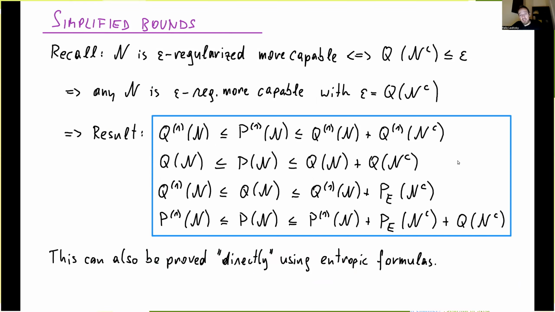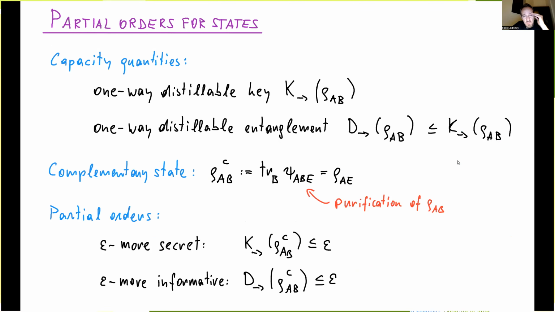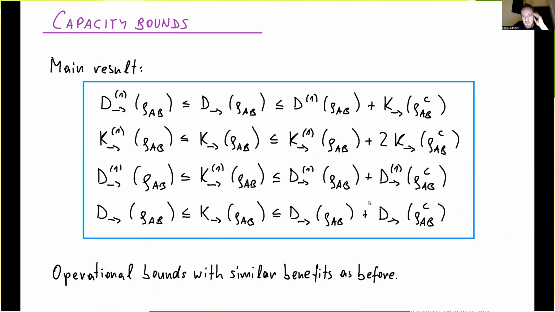Yes. It wouldn't surprise me if someone has also thought about this in the state case, right? With distillable key and distillable entanglement. Yeah, I agree. It's a good question, and let me conjecture that similar bounds should be true also for two-way. It would be strange if they weren't, I think. Okay, seems worthwhile to think about.